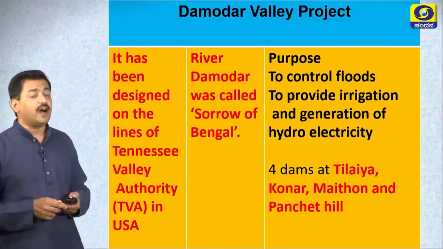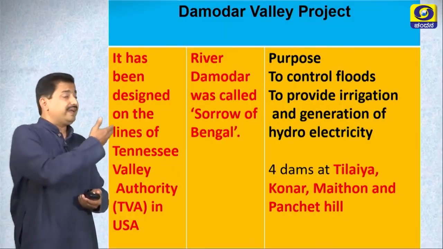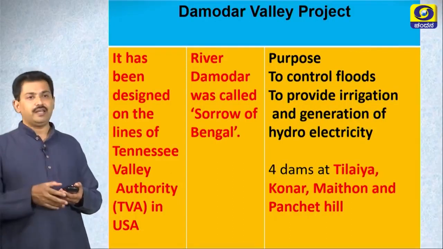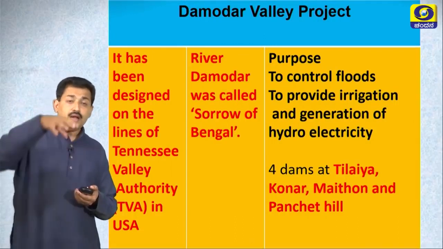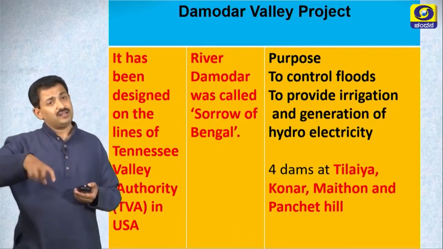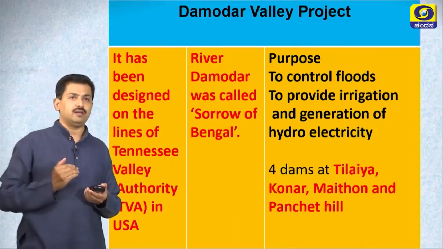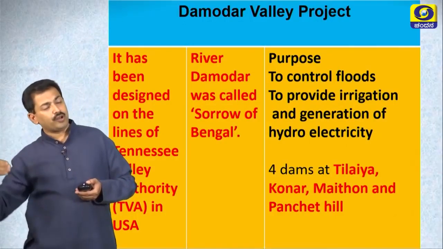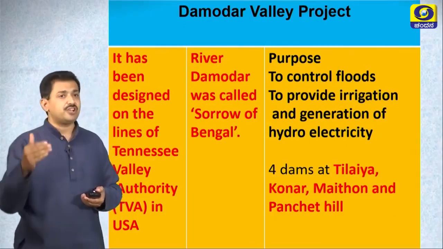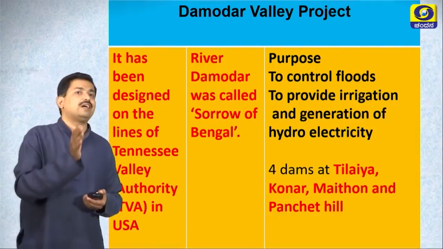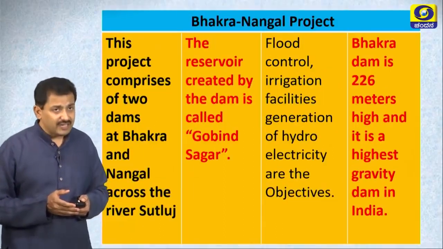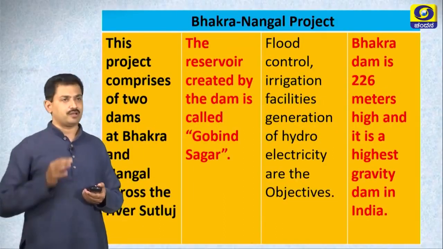First of all, Damodar Valley Project. It has been designed on the lines of the Tennessee Valley Authority of USA. River Damodar, earlier it was called the Sorrow of Bengal, but today dams at Tilaiya, Konar, Maithon and Panchet Hills prevent the chances of flood.